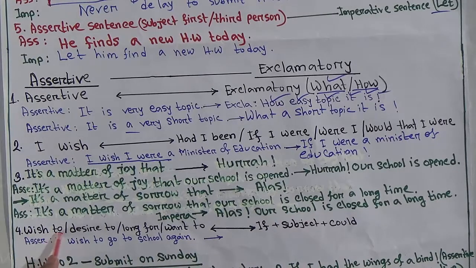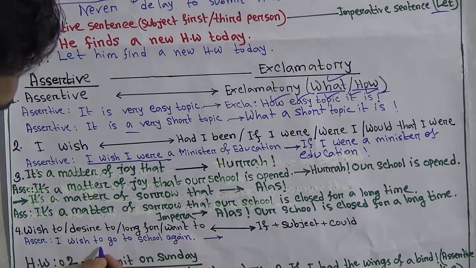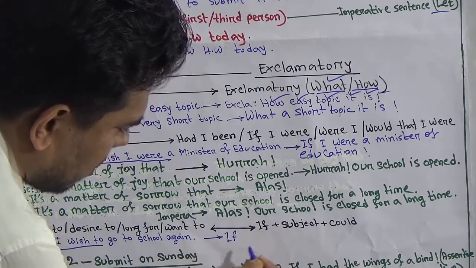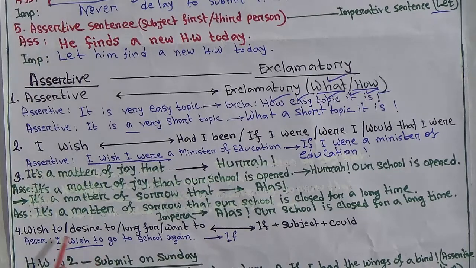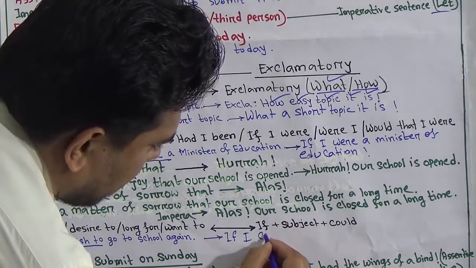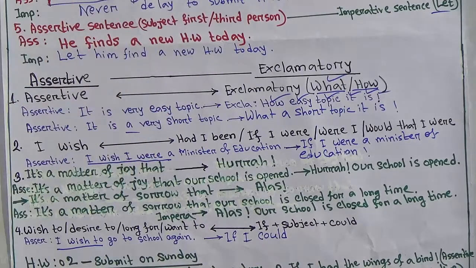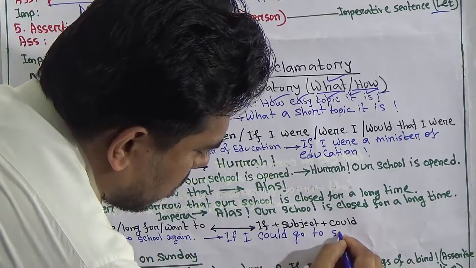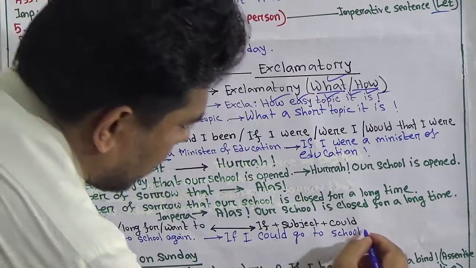Okay, next one is "wish to, desire to, long for, want to." This type of word will be replaced by "if" first, then the subject, then "could." I am writing here: I wish to go to school again. So first of all write "if," then write the subject. What is the subject here? "I." Write "I." If I, then write "could." If I could, then write the rest of the sentence: if I could go to school again.